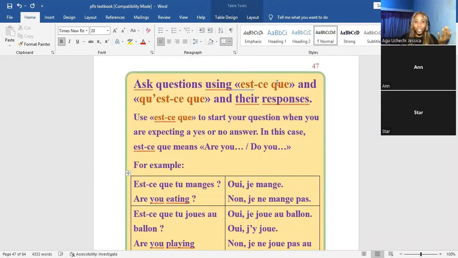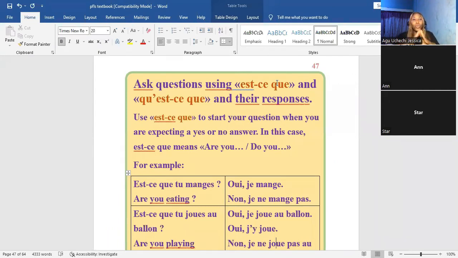Ask questions using est-ce que and qu'est-ce que. And we're going to see their responses, how you can also respond. So now, what is est-ce que and what is qu'est-ce que? Let's read. Use est-ce que to start your question when you are expecting a yes or a no answer.